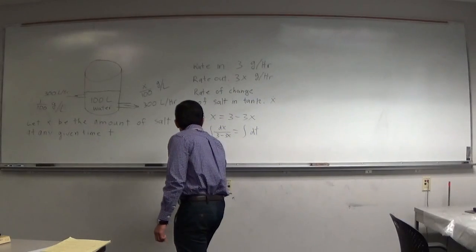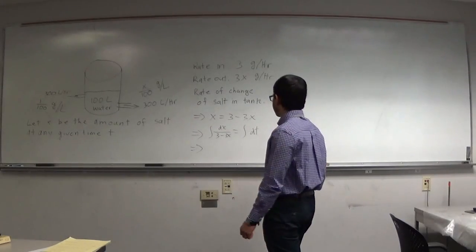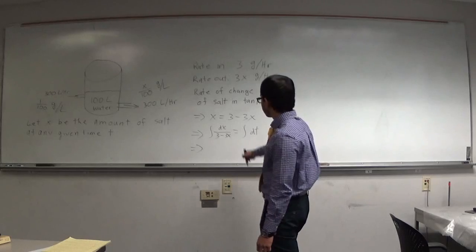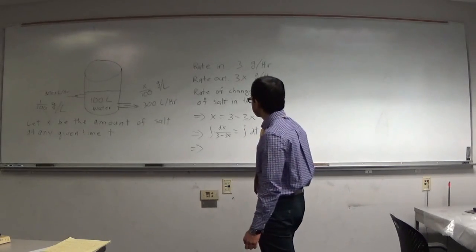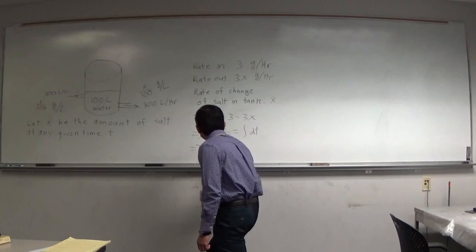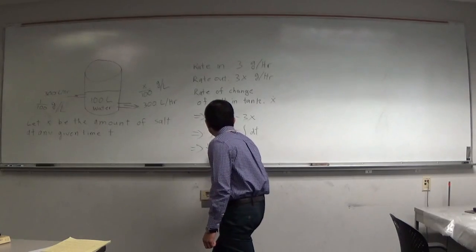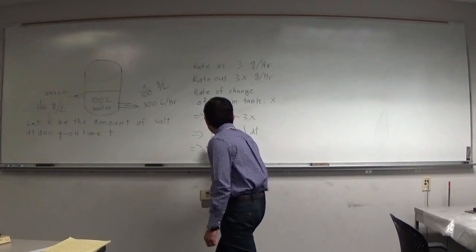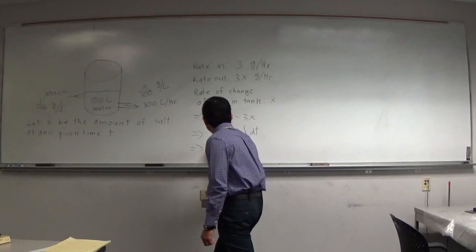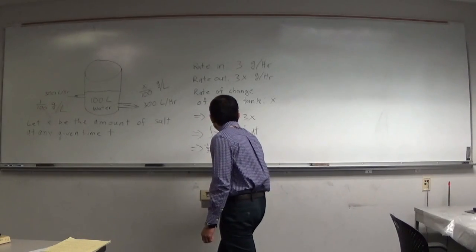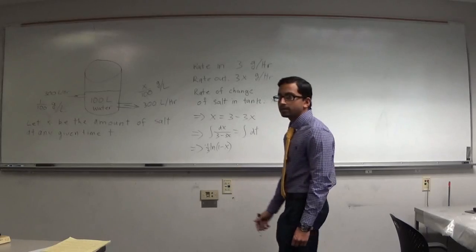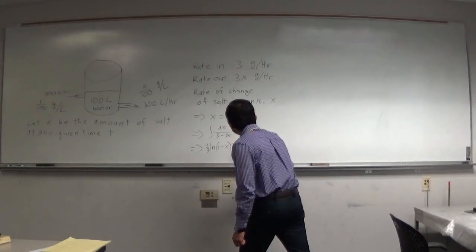And then that's going to give us, if we take the 1/3 out, a negative 1/3 ln of 1 minus x. So we get that equals t.